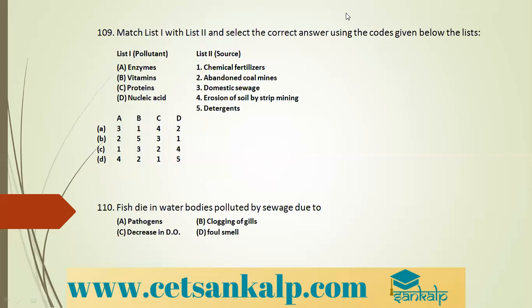Okay, then match list 1 with list 2 and select the correct answer using the codes given below. Enzymes. So what are enzymes? Enzymes are domestic sewage. Yes, they are domestic sewage. Vitamins. So option A is 3. Correct, A is 3. So that would be the only correct option, because there are no other options with the 3.